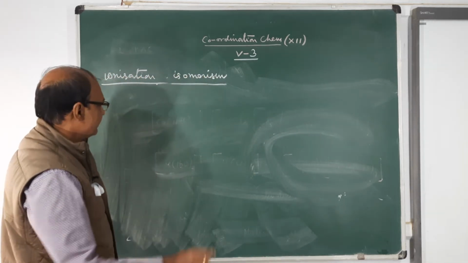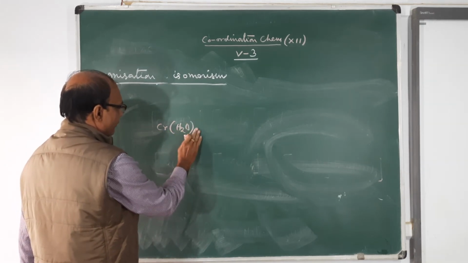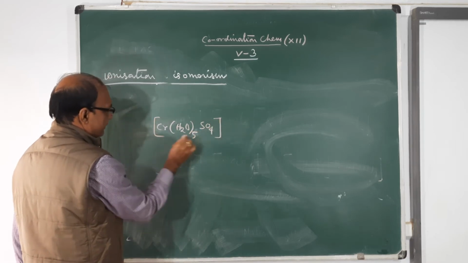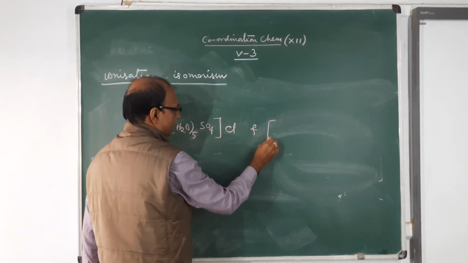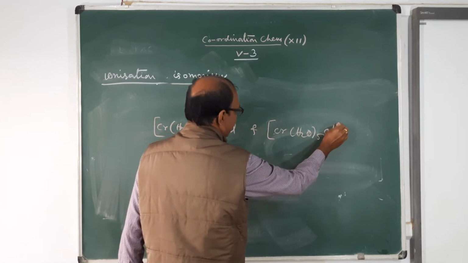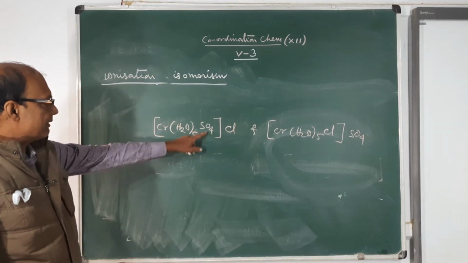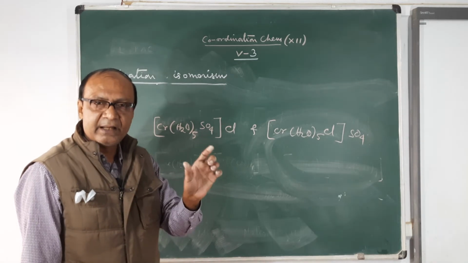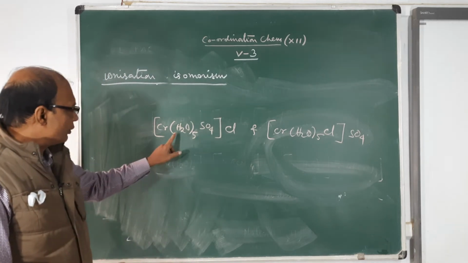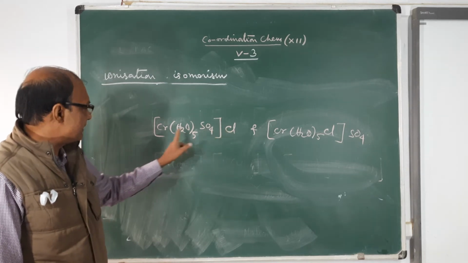See the examples. This is [Cr(H2O)5SO4]Cl and [Cr(H2O)5Cl]SO4. So see, here the coordination number is 6: 5 water and 1 sulfate. Sulfate is di-negative, 2 negative charges, but it acts as a unidentate ligand. So unidentate, coordination number 6, and the charges are 2 minus and 1 minus, 3 minus, so it is 3.